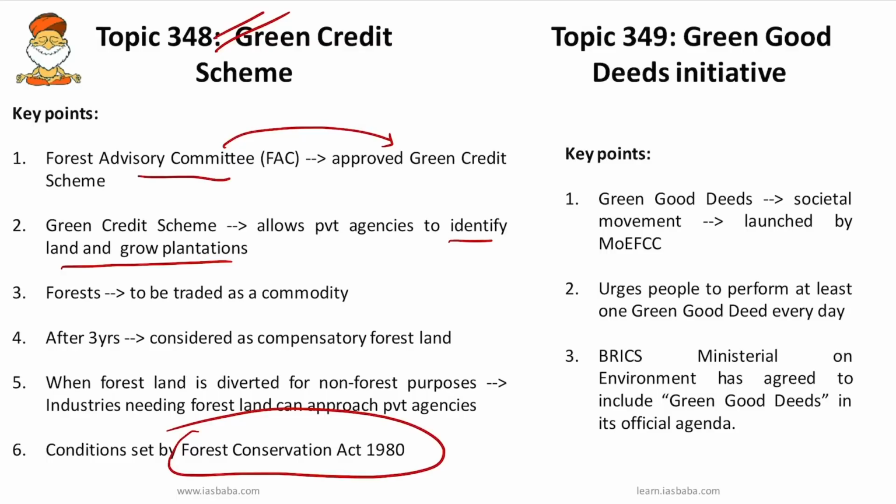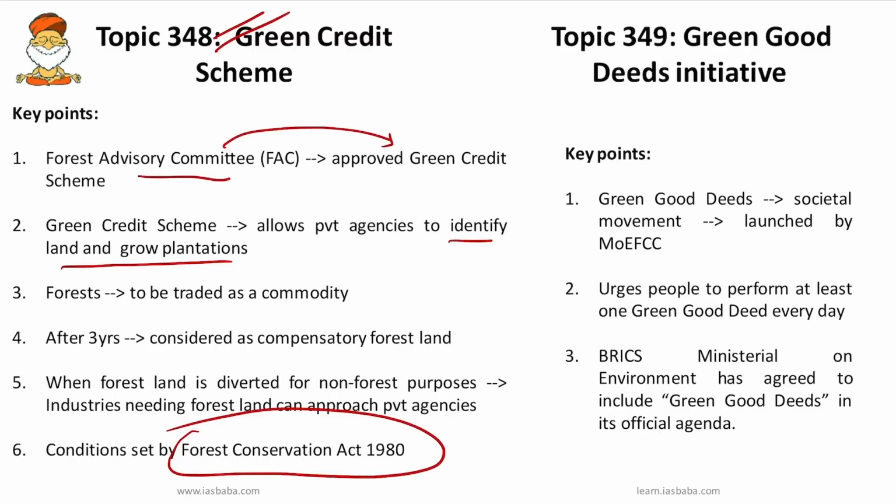Also he has to pay the state forest department the current economic equivalent, called net present value of the forest land. This money currently gets collected under the compensatory afforestation fund, and it is then the forest department's responsibility to grow appropriate vegetation and see that it grows into a forest.